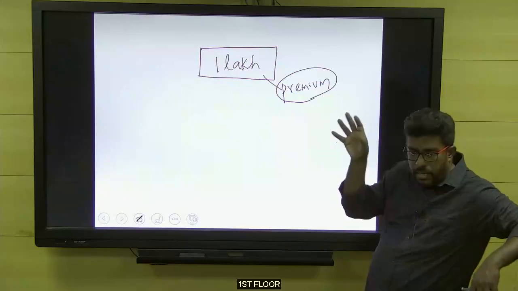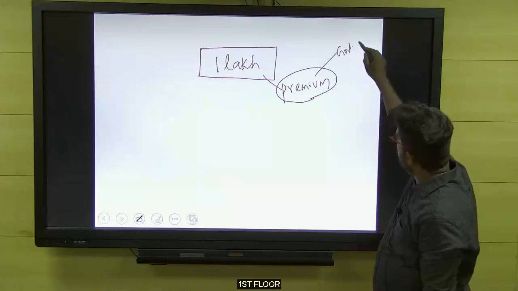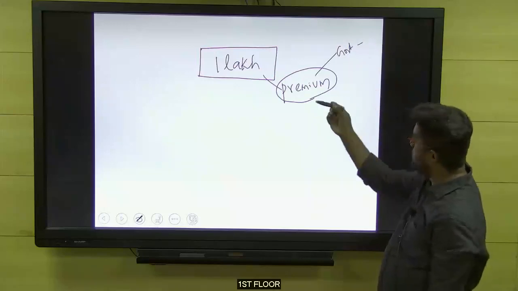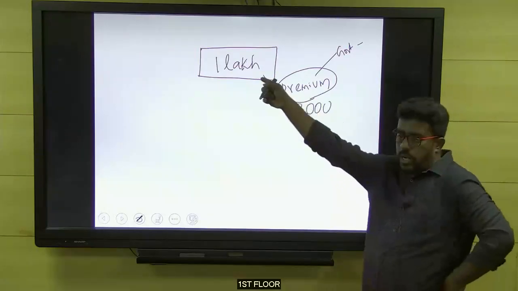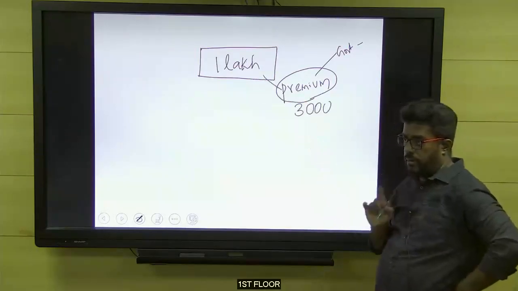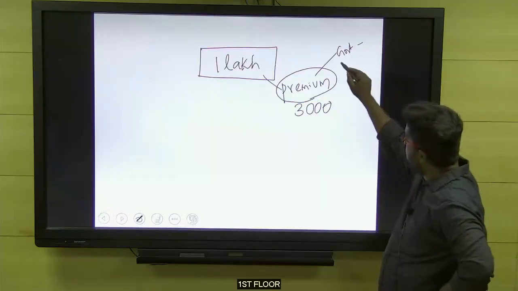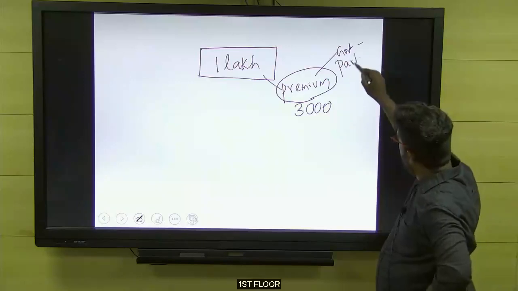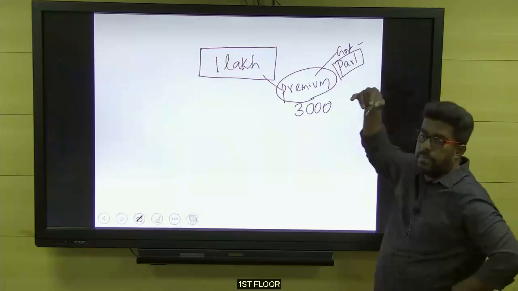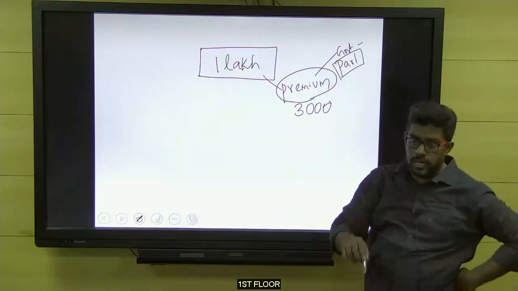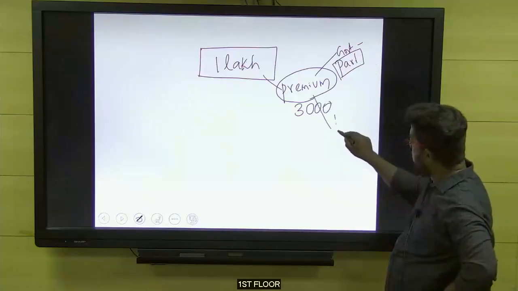Once the premium gets determined by the company, both the central and state governments will step in. For example, if the premium amount is 3,000 rupees for a season or per year to get 1 lakh insurance, then from the 3,000, the central and state government combined will pay part of the premium. Look at this word, part of the premium, which means they may pay some 500 rupees, or 600, or 700, or 200, 300, like that. Then after deducting their contribution, the rest of the amount has to be paid by the farmer.